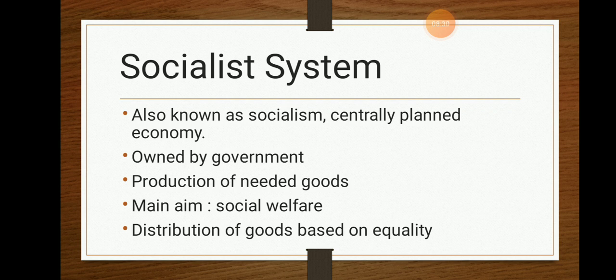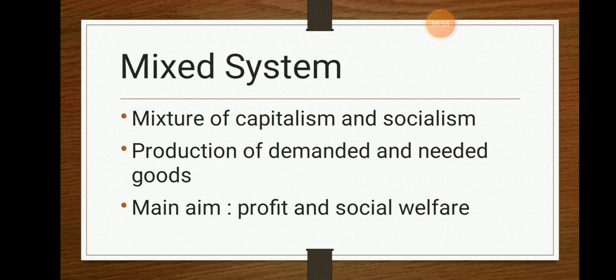Say for example, if there is 1 kg of rice, in the socialistic economy each and every branded good will be of the same price. But when it comes to the capitalistic economy, what happens? There is a difference of price for each and every quality of the product. So that is the difference between when it comes to profit making and when it comes to the welfare of the people. And lastly, the mixed system.